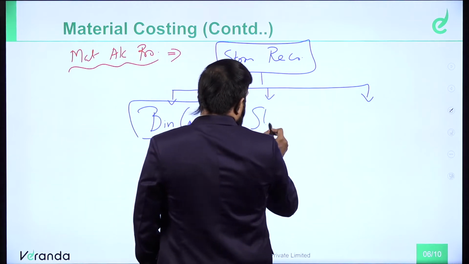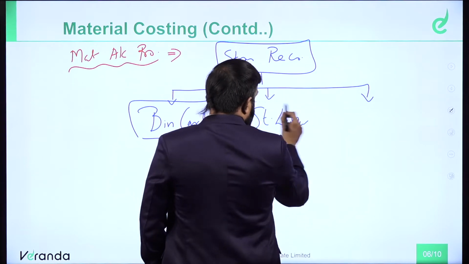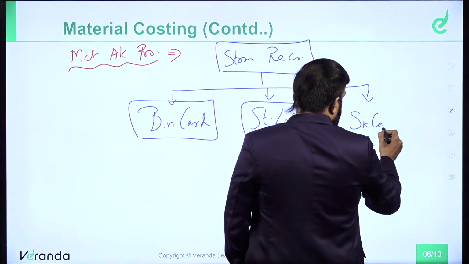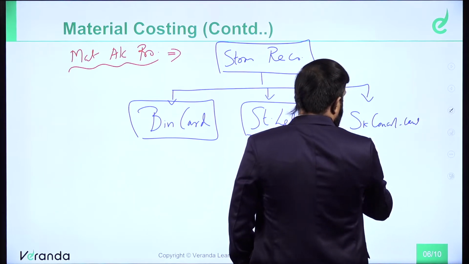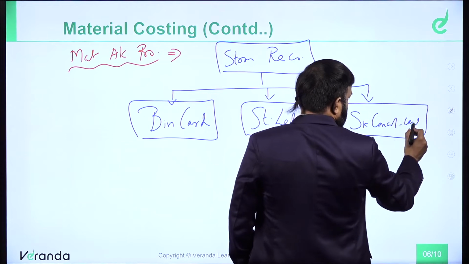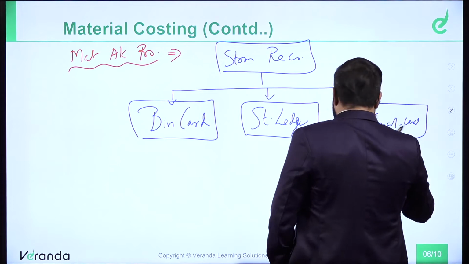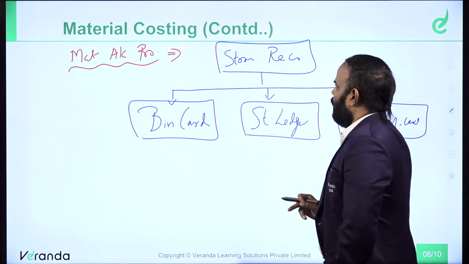Second one, stores ledger. Third one, stock control card. So what are the 3 things? Bin card, stores ledger and stock control card.